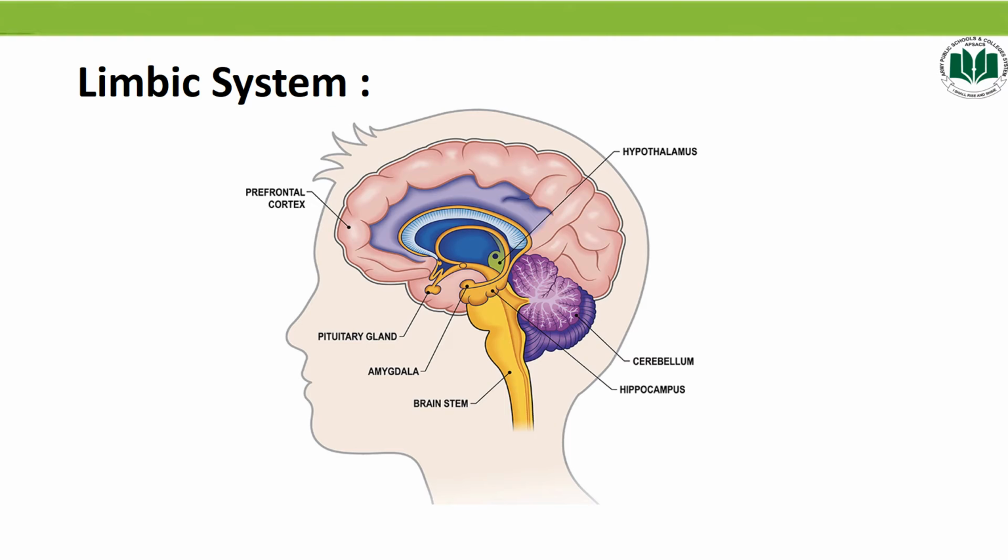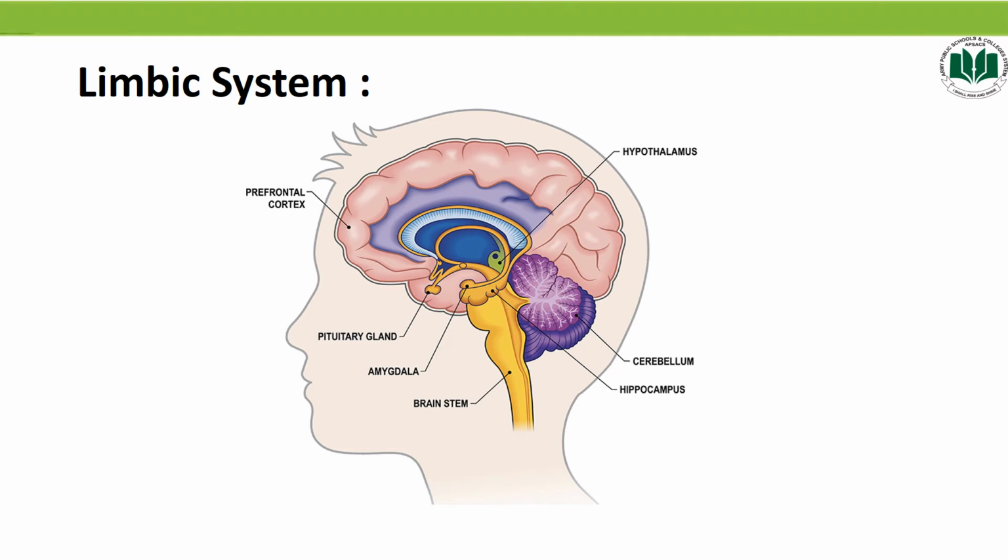The hypothalamus is important in the regulation of homeostasis. It also regulates the pituitary gland, and as we know, the pituitary gland is the master gland in chemical coordination. It is also involved in the regulation of body temperature, blood pressure, hunger, thirst, aggression, and pain.